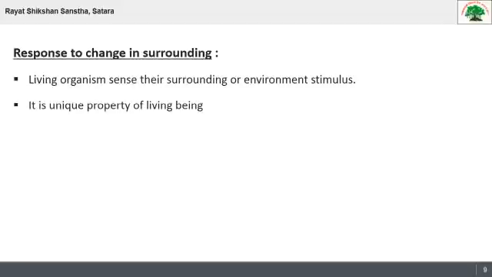So this is a very important feature of living organisms. Stimulus and response, these two are very important features, and response is a very unique property of living organisms.